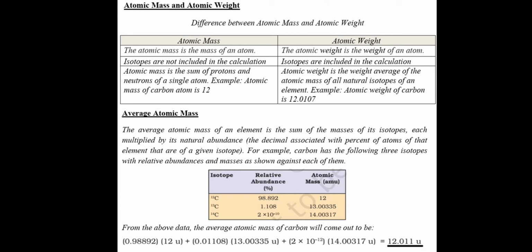So from the above data, the average atomic mass of carbon will come out to be, so this is the calculation for the atomic weight of the carbon atom. You have to multiply each isotope's natural relative abundance in terms of percentage by its atomic mass unit, and add these for each isotope of carbon. In the final addition, we get the answer 12.011 units. So this is the atomic weight of carbon.